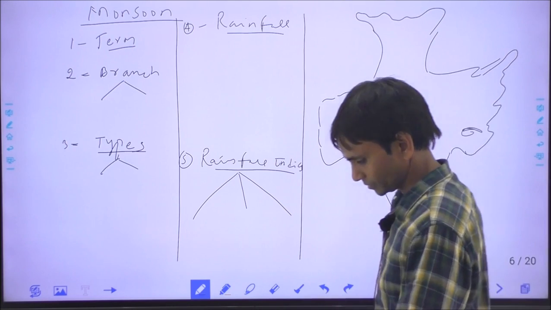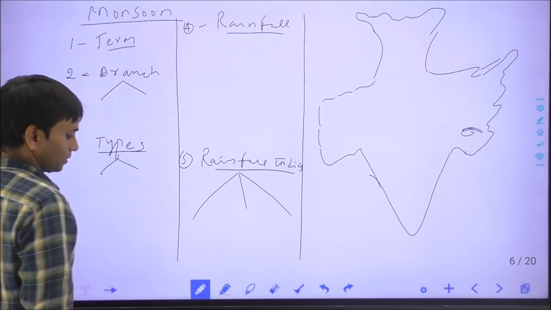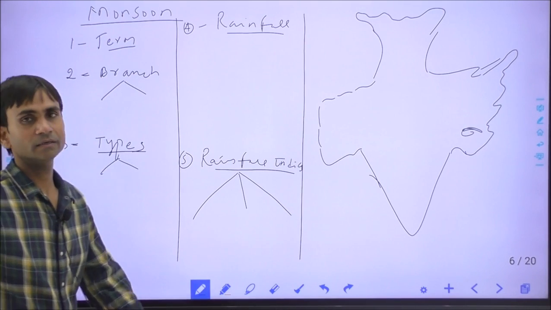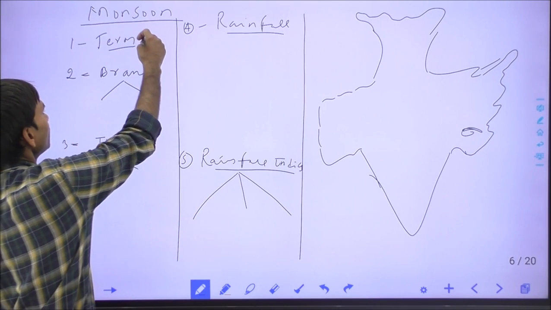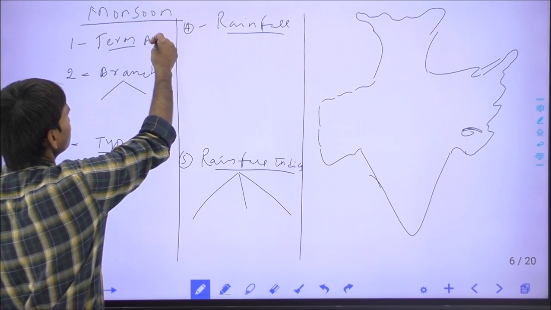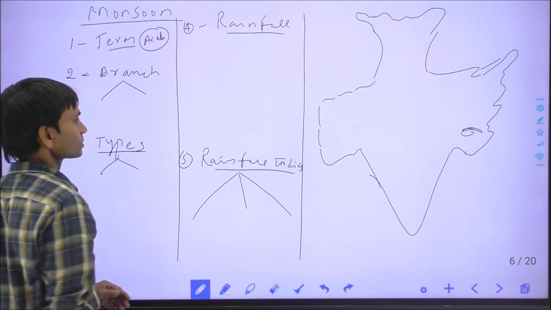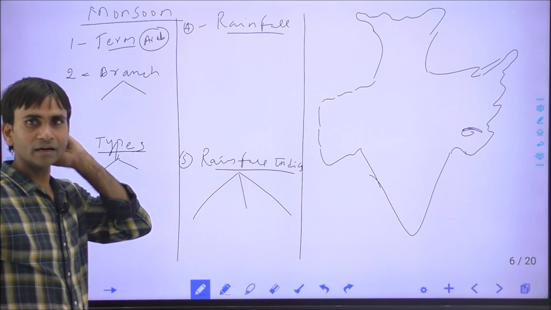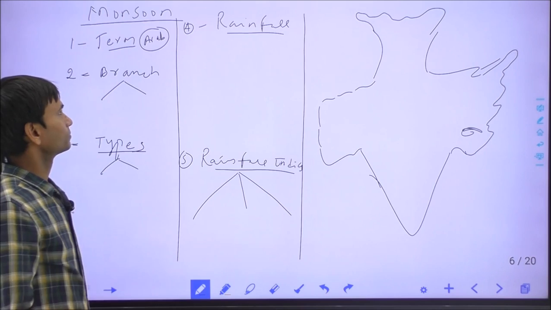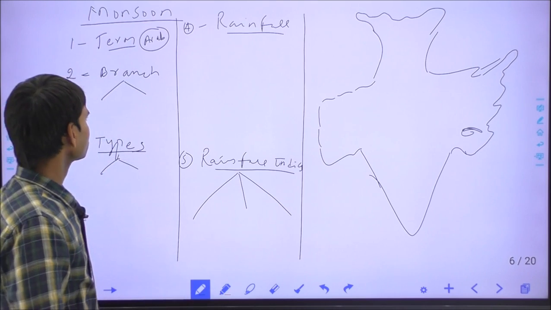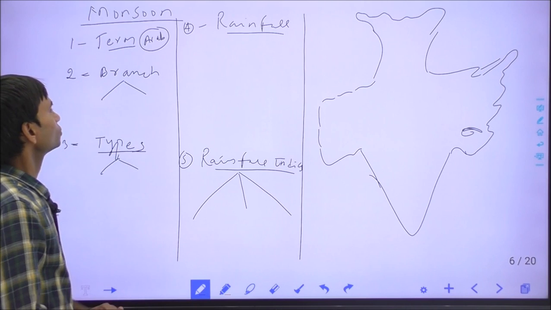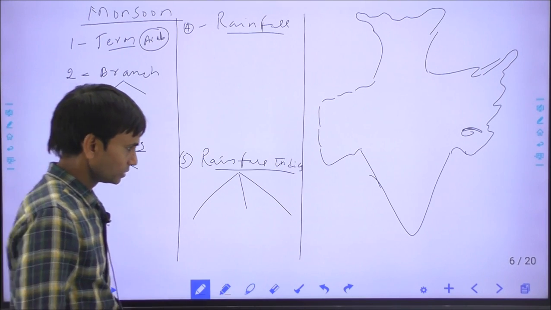First, the term monsoon. The term monsoon is from the Arabic language, which means a changeable pattern of the wind. There are two branches of the Indian monsoon.